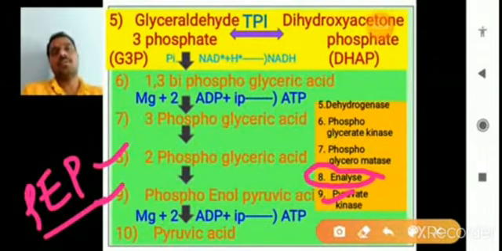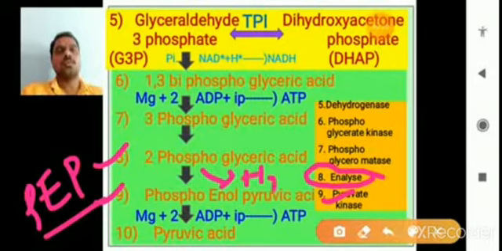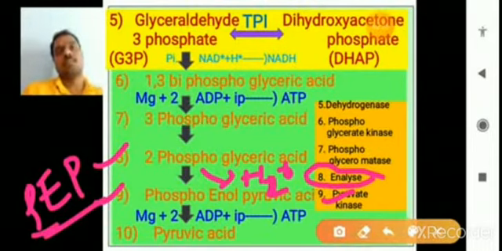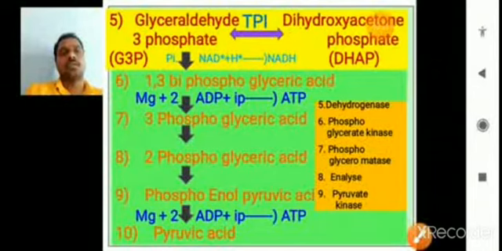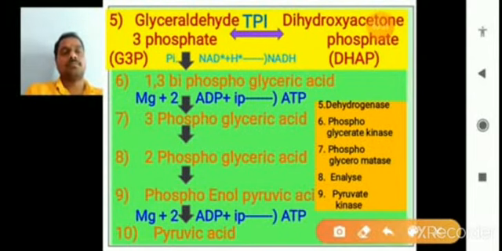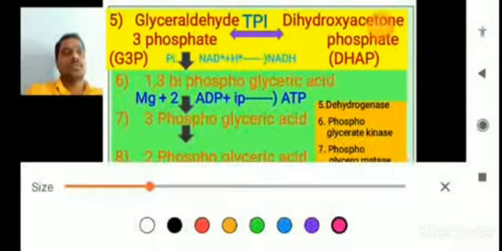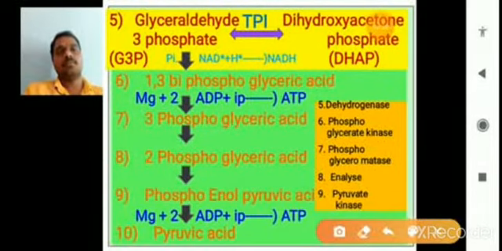With the help of enolase, 2-phosphoglyceric acid forms phosphoenolpyruvic acid, PEP. It loses water molecules, H2O. This is the ninth step of glycolysis, right? From the ninth step to the tenth step.